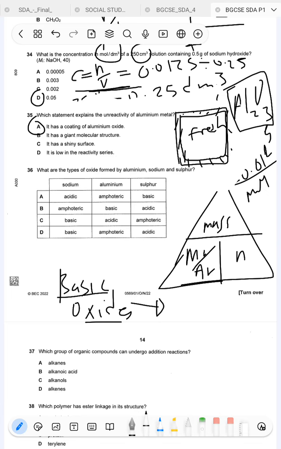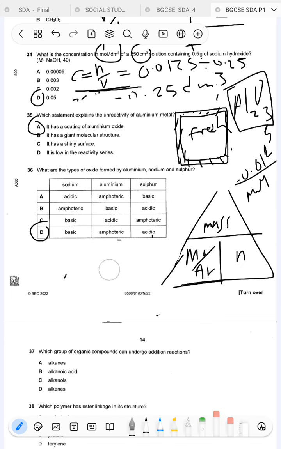Okay, let's take it there. So the answer is going to be D. Sodium, group 1, basic oxide. Aluminum, amphoteric. Amphoteric oxides are types of oxides that have properties of both basic and acidic oxides. Acidic oxides behave like acids in reactions, and basic oxides behave like bases in chemical reactions.